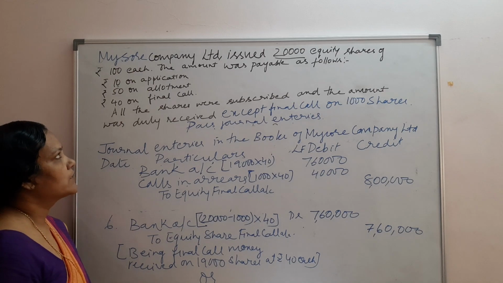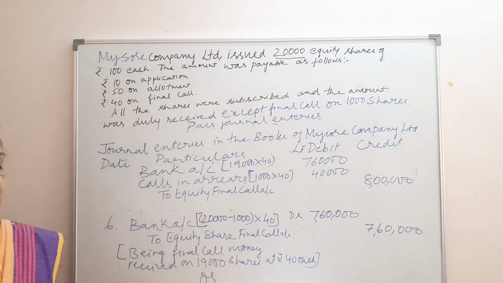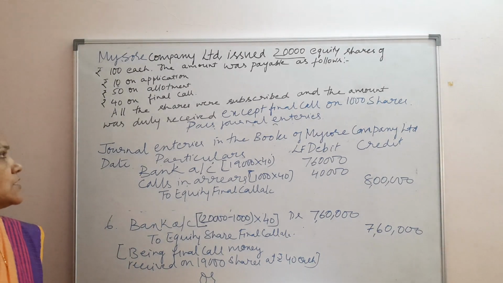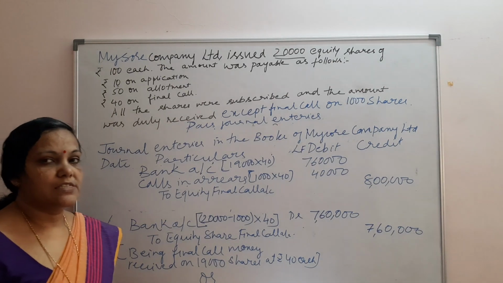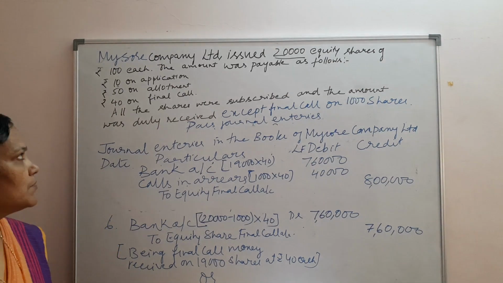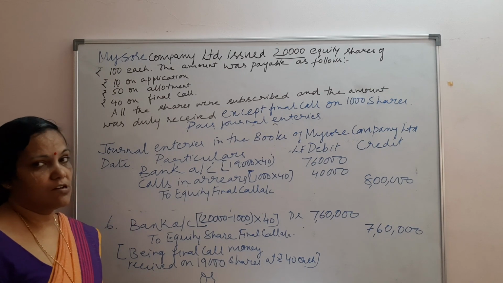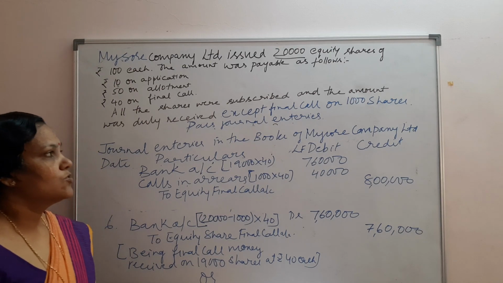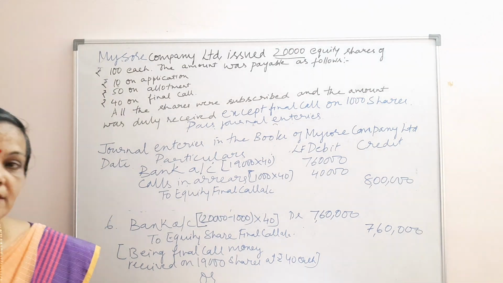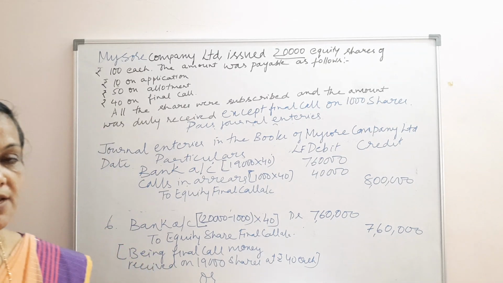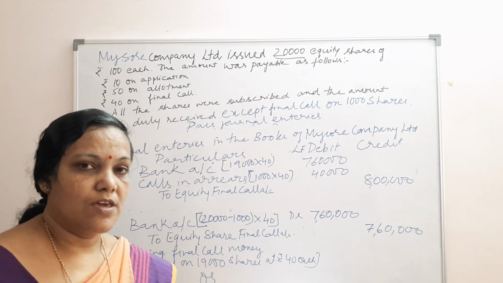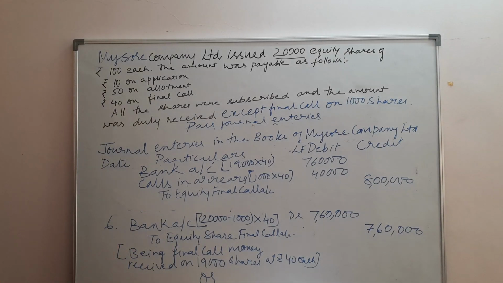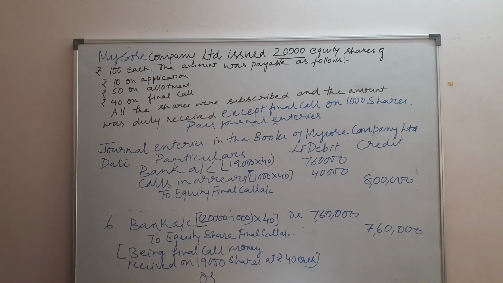Now we will come to the issue of shares at a premium. How shares are issued at a premium by a company which has a reputation, and issue of shares at a premium with calls in arrear, we will do in the next session. Finally, for those who do not pay the money, the forfeiture of their shares will be in another session. Today we will wind up the class for this session. This is the complete explanation of issue of shares at par.